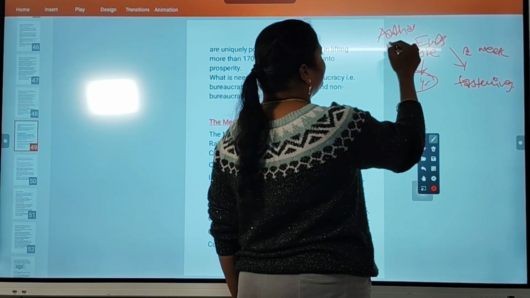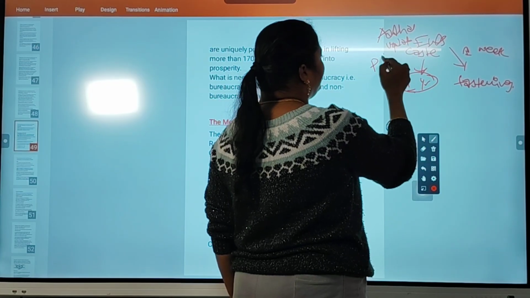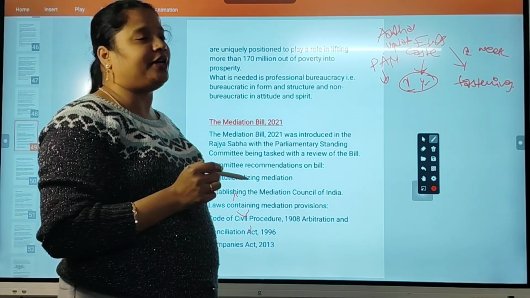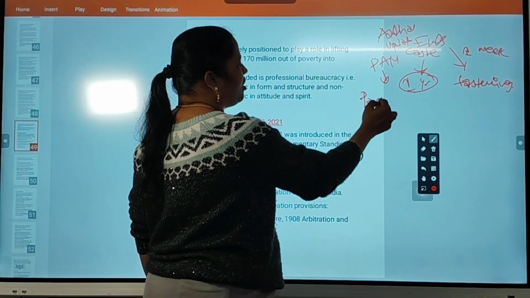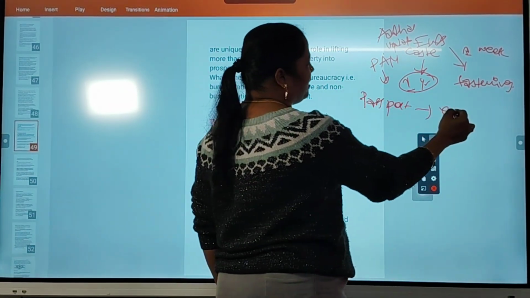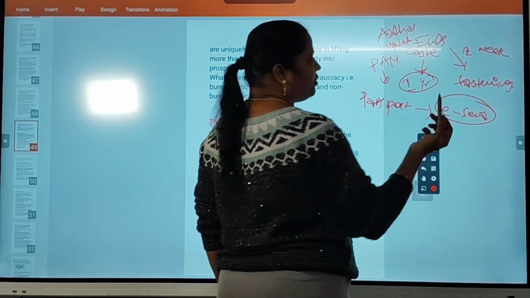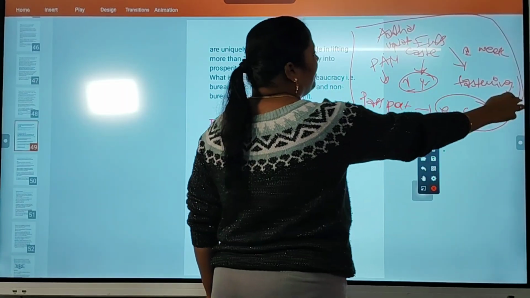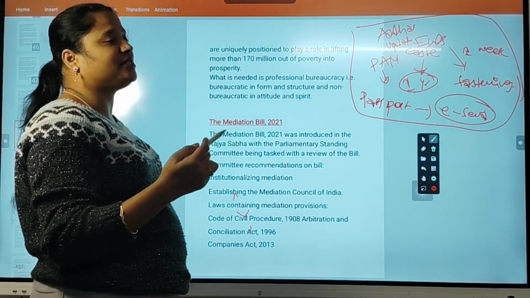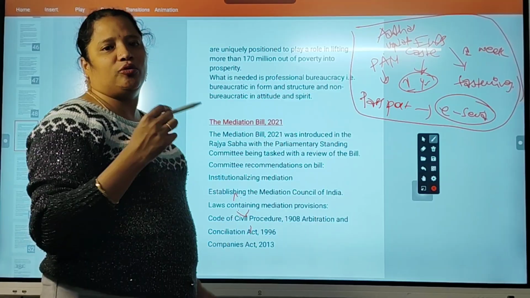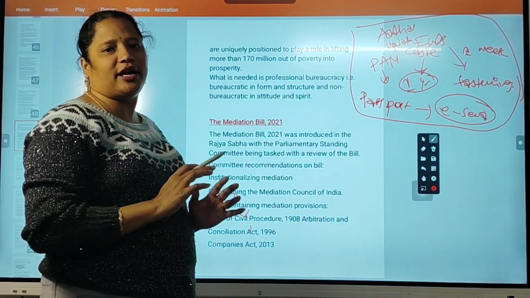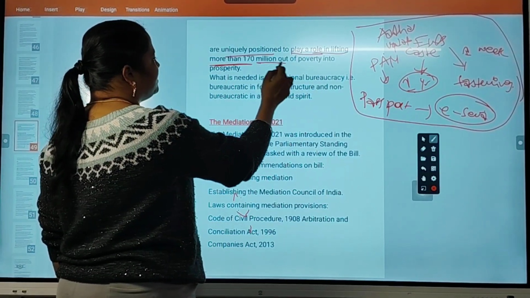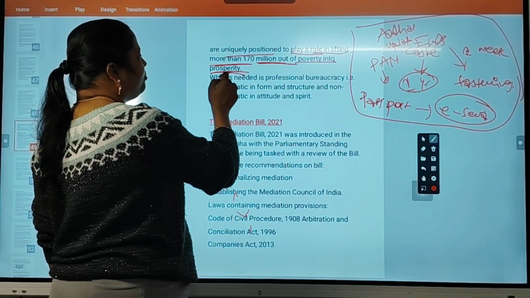You see Aadhaar update, PAN card, everything we are getting in a simple number of days, like 10 days, 15 days. Even passport also we can apply online and we can get by e-seva counters. Okay, in e-seva also we can apply nowadays. This is nothing but efficiency of government, how the government is working efficiently, how the IAS, IPS officers are working efficiently to make the world technology oriented and fast. Okay, so uniquely positioned to play a role in lifting more than 170 million people out of poverty into prosperity.